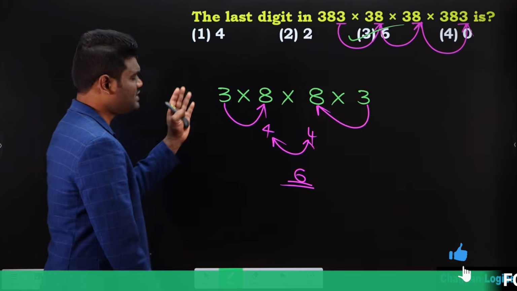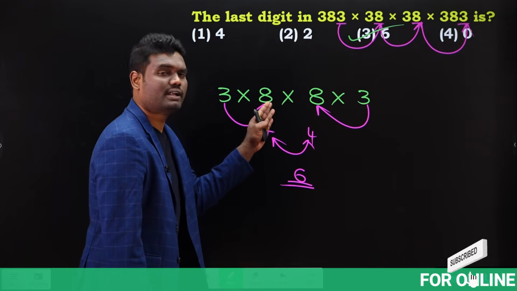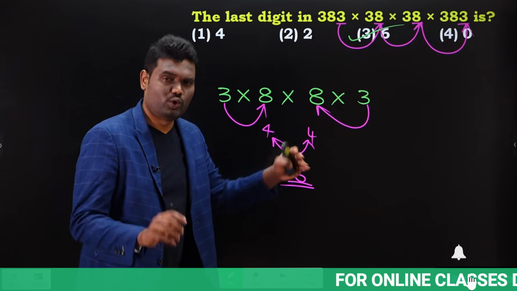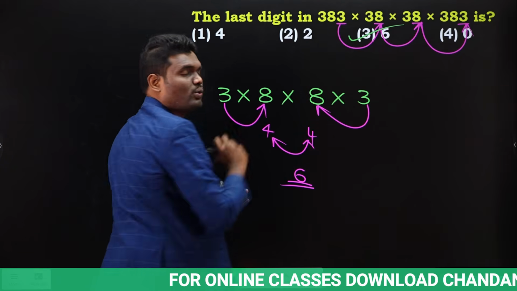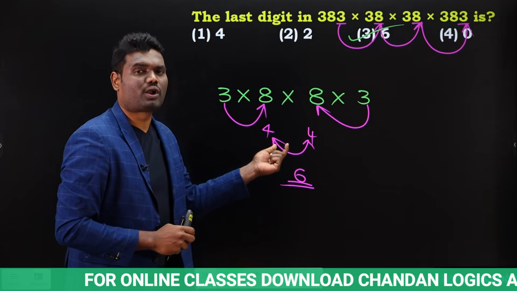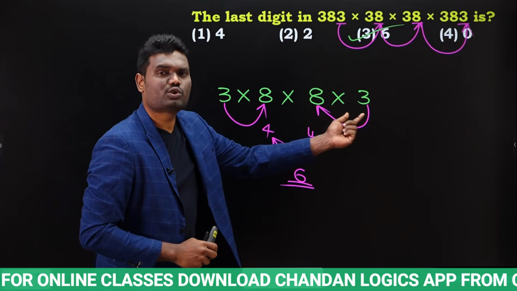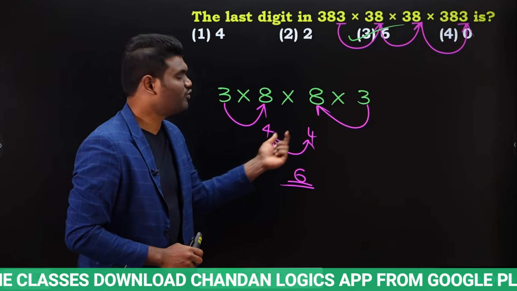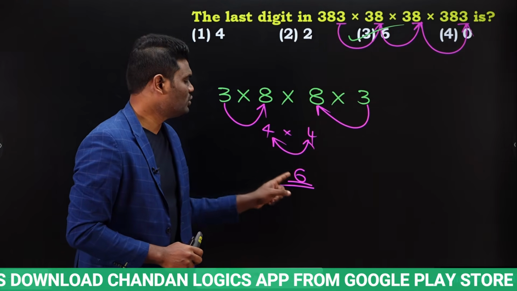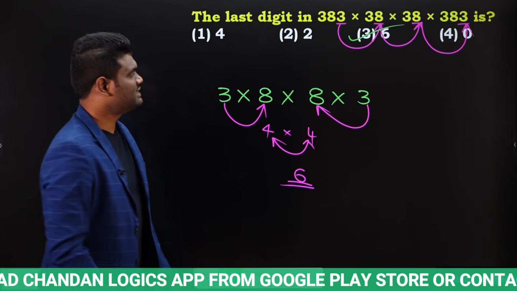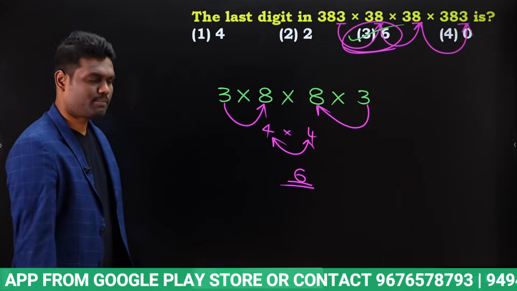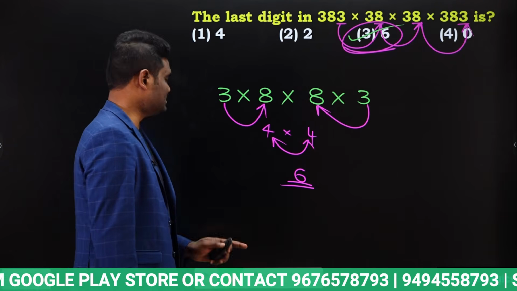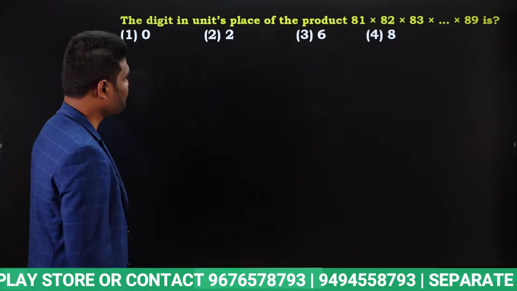Or else you can multiply 3 into 8, 8 into 8, 8 into 3, but since this is 3 into 8 and this is 3 into 8, each gives 24 with last digit 4. So 4 into 4 is 16, and the last digit is going to be 6. Is that clear? Very simple, just fraction of seconds.